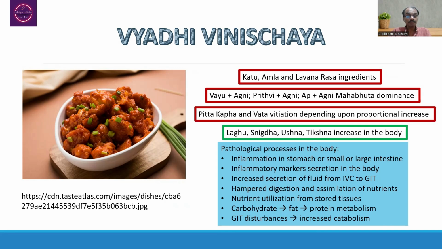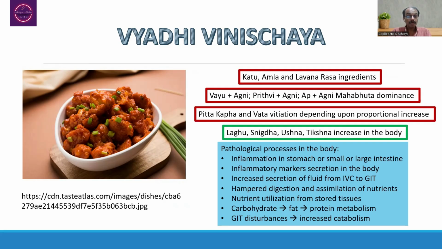Amla Rasa substances have Prithvi and Agni Mahabhuta dominance. Lavana Rasa substances have Jala and Agni Mahabhuta dominance. When you look at all these Mahabhuta dominances together, the person will have Agni Mahabhuta to a large extent.